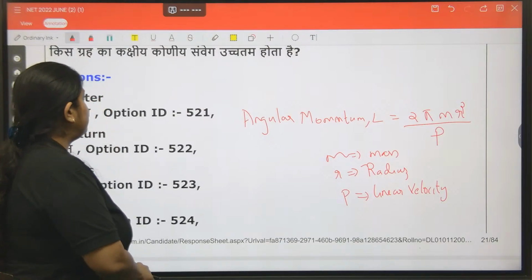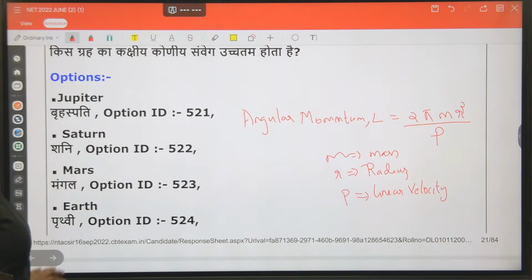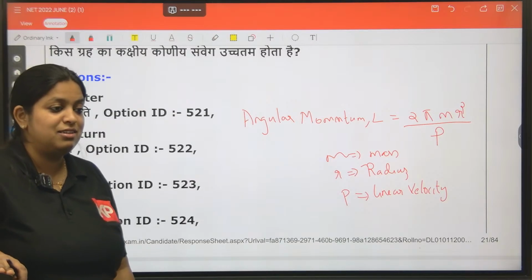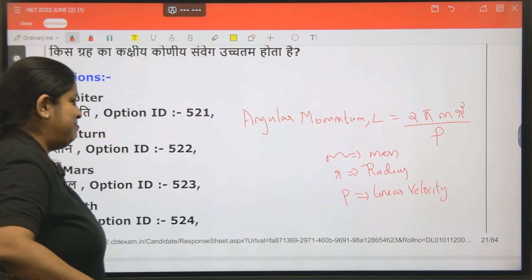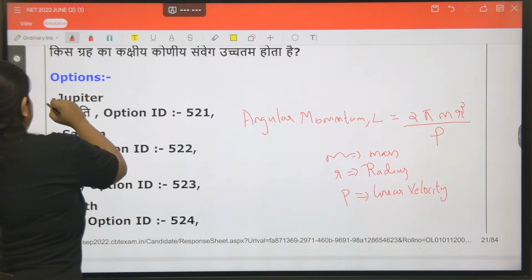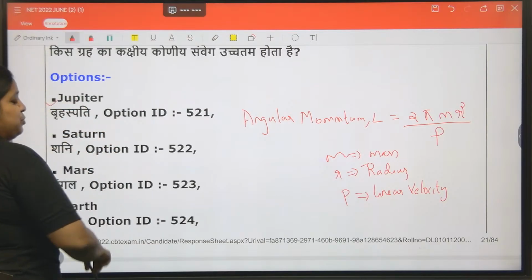This is the equation. Now tell me which one will be the answer. Earth, Mars, Saturn and Jupiter. Which one has the highest mass over here? Jupiter. Radius, Saturn has a larger radius. Which one is the biggest planet? So whose radius will be larger? Okay, so the answer is actually Jupiter.